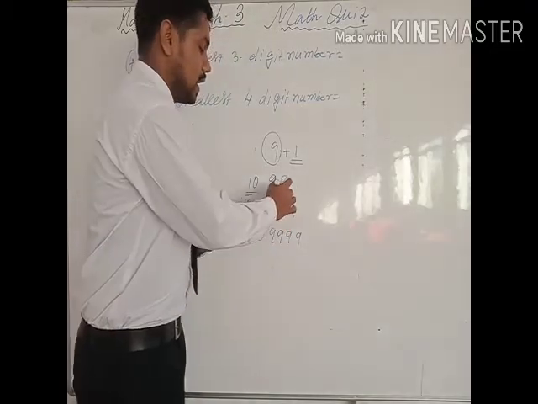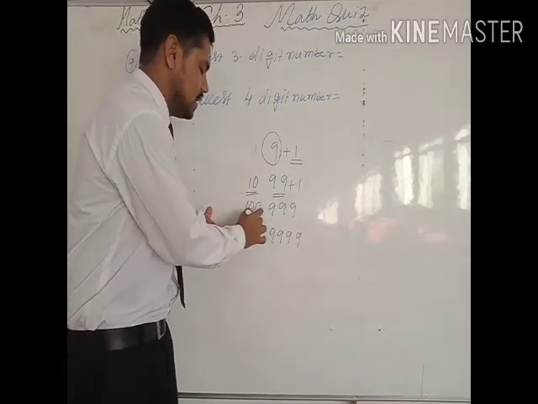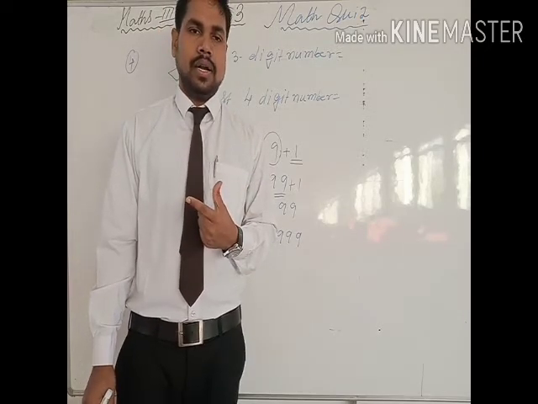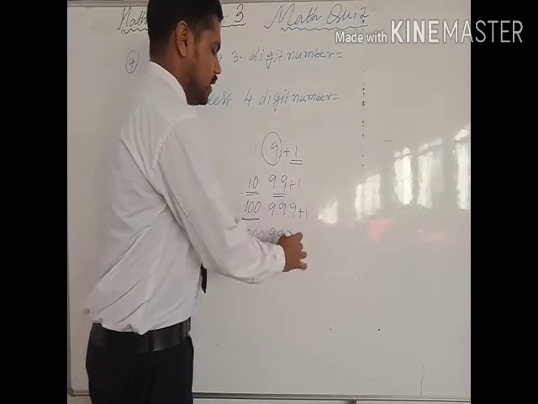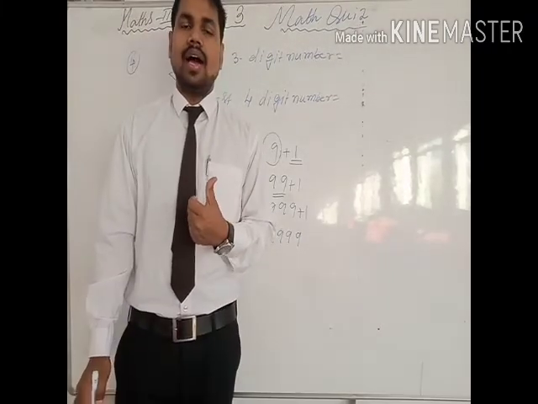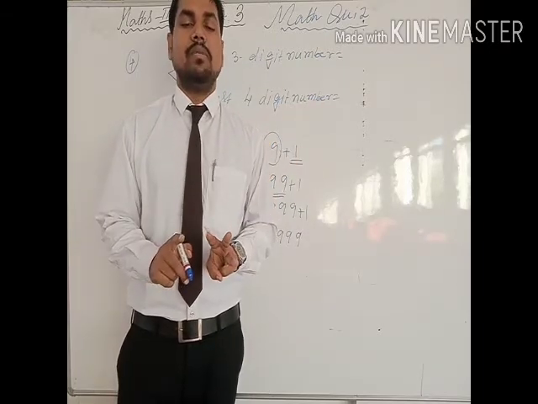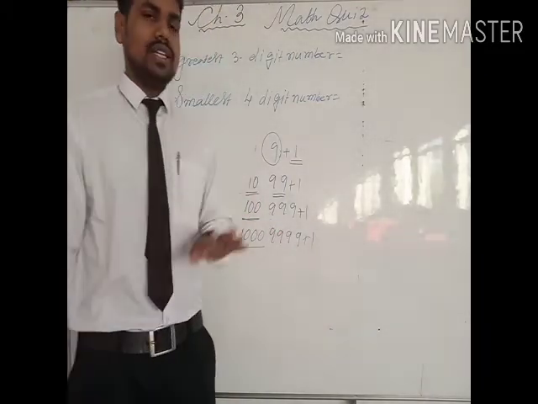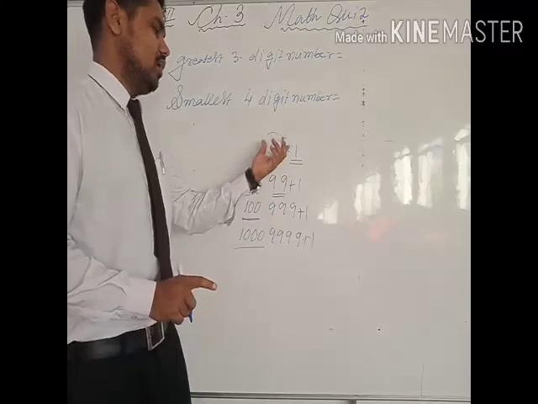उसी तरह से अगर हम लोग 2 डिजिट का जो ग्रेटेस्ट नंबर है इसके साथ 1 जोड़ते हैं तो स्मॉलेस्ट 3 डिजिट नंबर हो जाता है. Means if you add 1 with the greatest 2 digit number, you will find smallest 3 digit number. Same way, if you add 1 with the greatest 3 digit number, you will find smallest 4 digit number. तो उसी तरह से अगर हम लोग greatest 3 digit number के साथ 1 ऐड करते हैं तो smallest 4 digit number हम लोग को मिलता है. Same way, if you add 1 with this greatest 4 digit number, then you will find smallest 5 digit number. So this is how it goes on, it works.